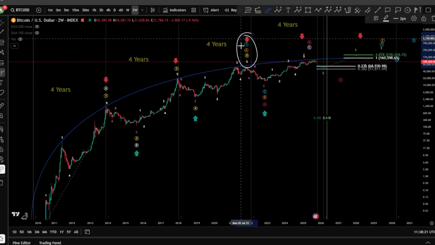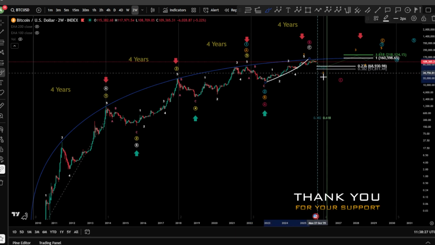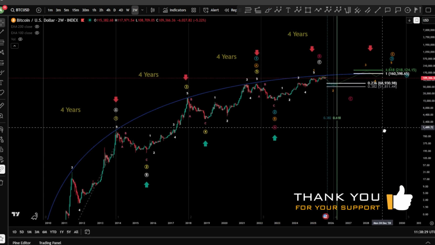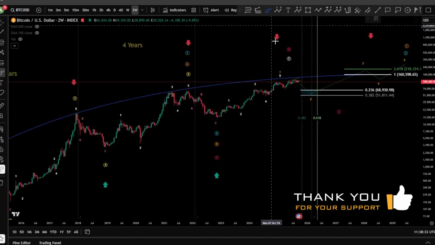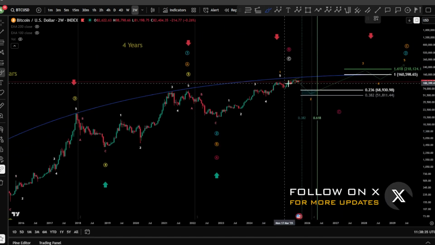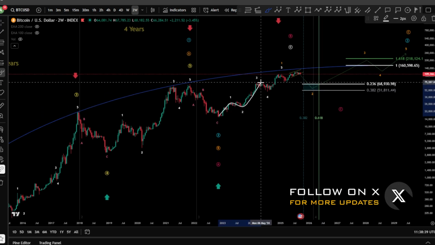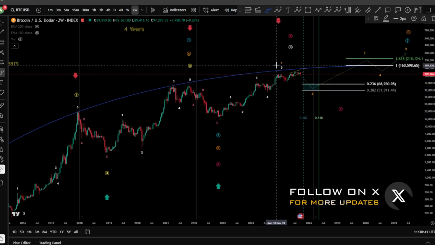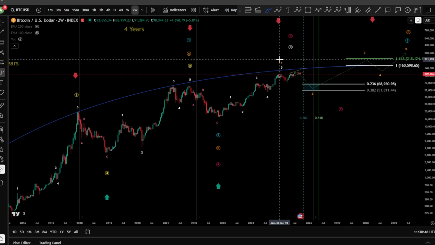After this impulse, we can see another deep correction as a zigzag ABC given, and then followed by an impulse toward the upside, which was our latest bull run that we saw, of course, in 5 waves, moving towards the 125k almost. And we saw, of course, a perfect impulse 1, 2, 3, 4, and a 5. Now, after this impulse, we can call, of course, a wave 1 here or a wave A.